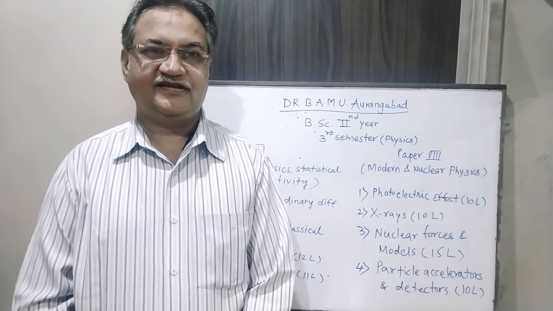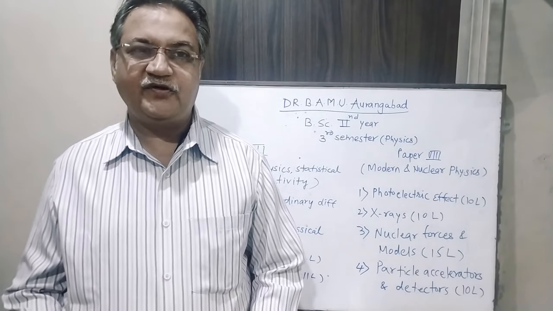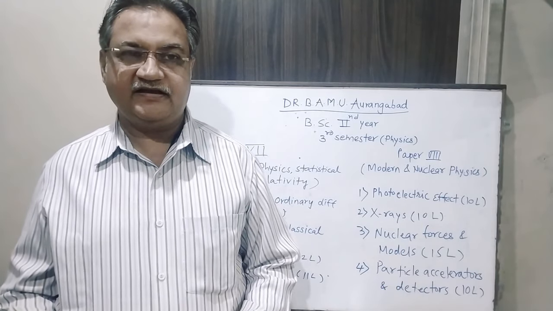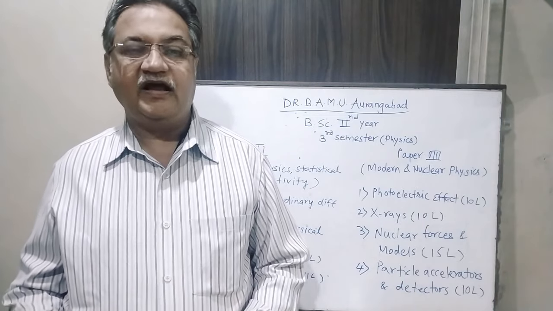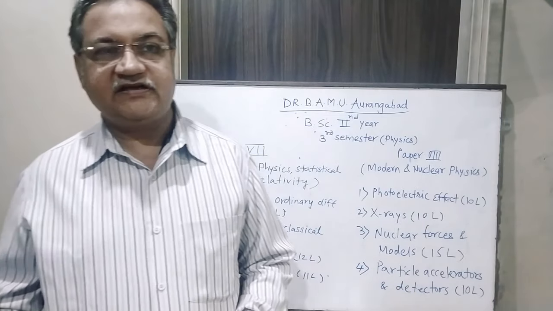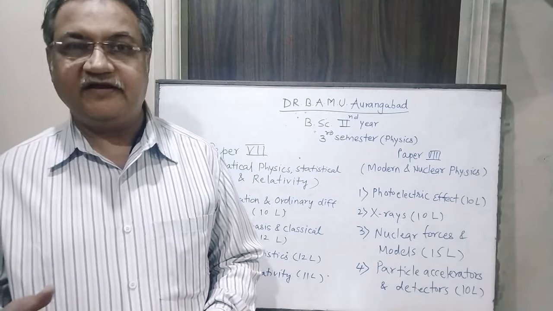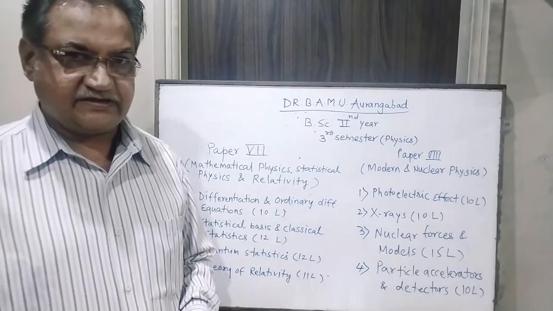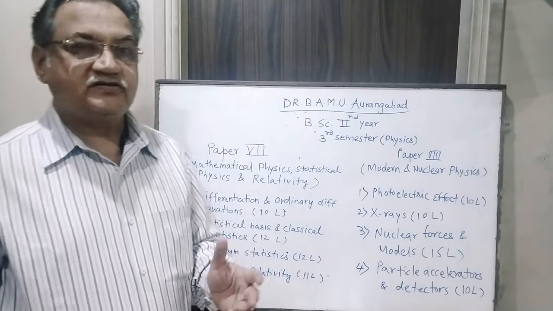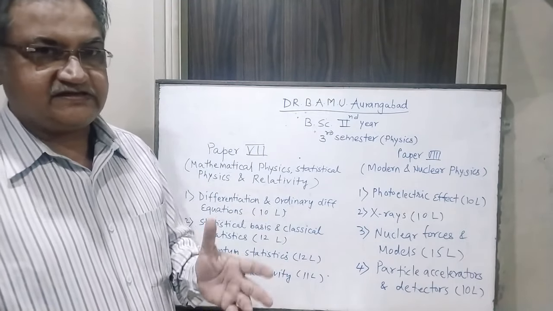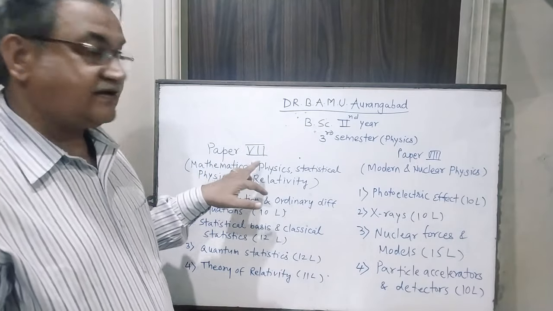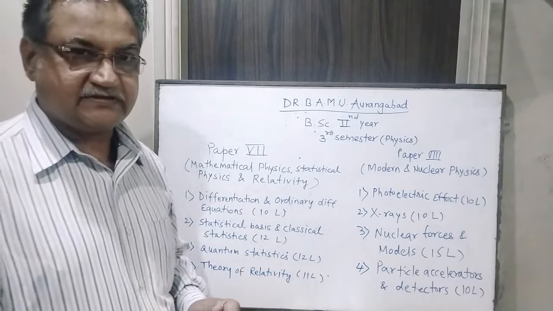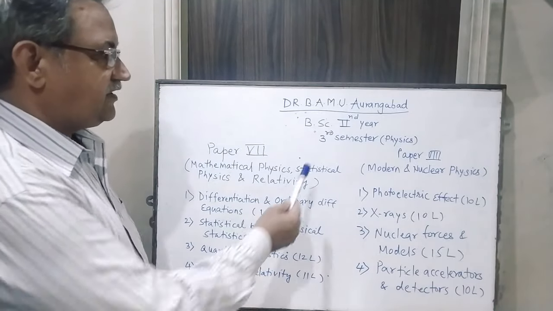Hello students. Today I am going to discuss the syllabus of your second year third semester. As you know, our university has given us two papers for studying in each semester for a particular subject. So in physics we have paper number 7 and paper number 8 as the two theory papers which you are going to study in your third semester.